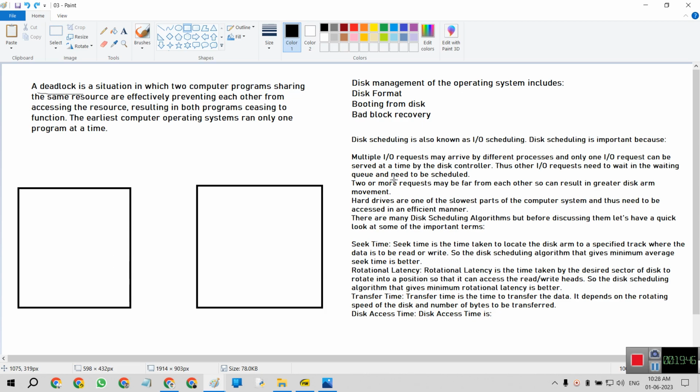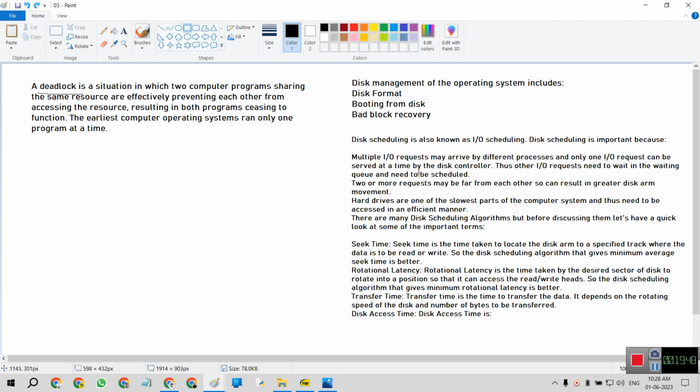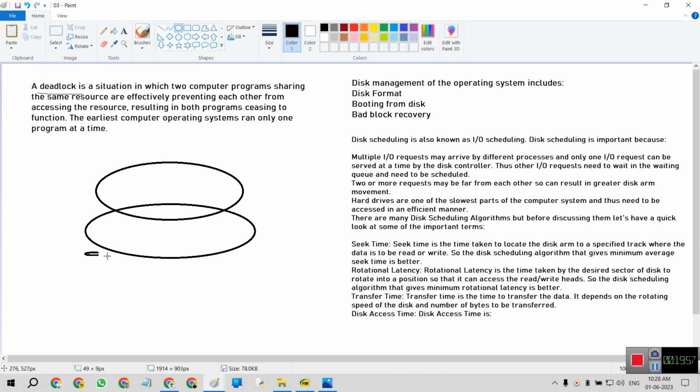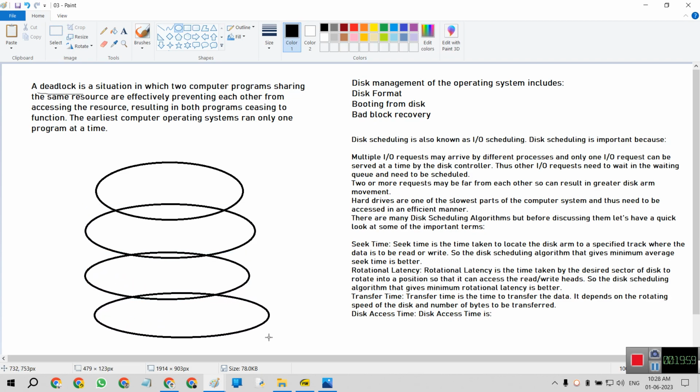We simply cut this out. Disk management of the operating system. Disk management simply, for example, this is the disk management on operating systems, with a form. So there must be a disk format.